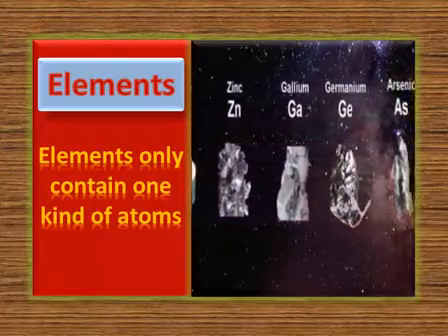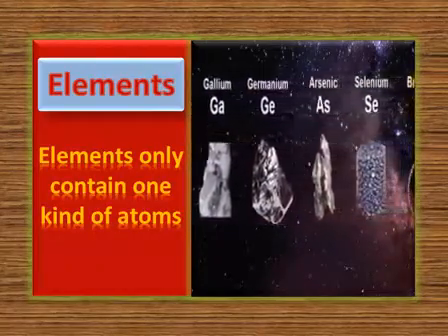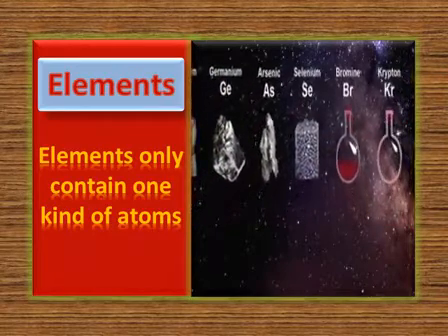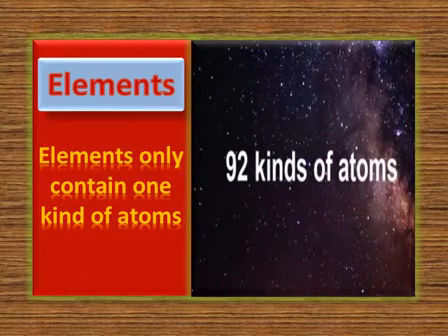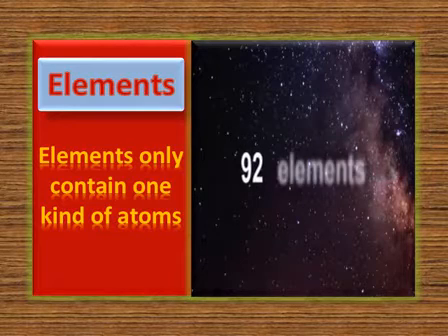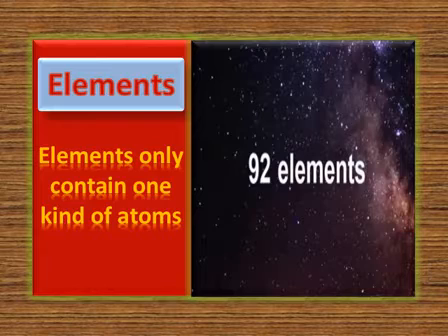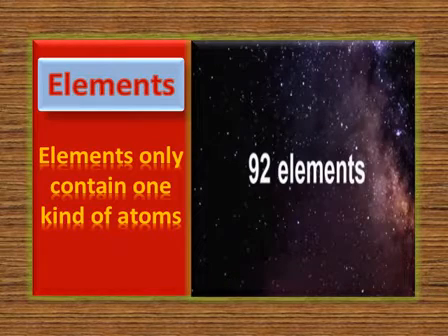As you can see, there is a big sample. A big sample can have millions and trillions of atoms. So one sample of one element contains millions of one kind of atom, to remember.